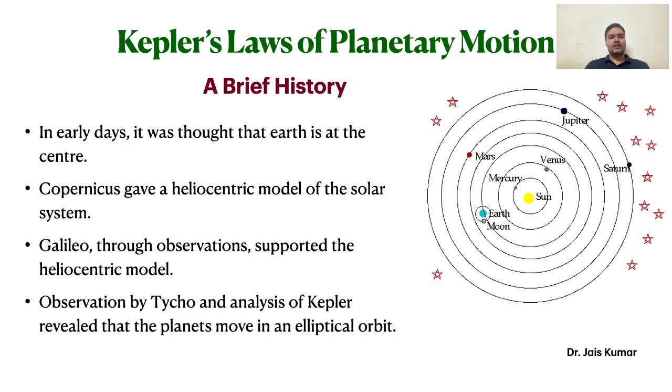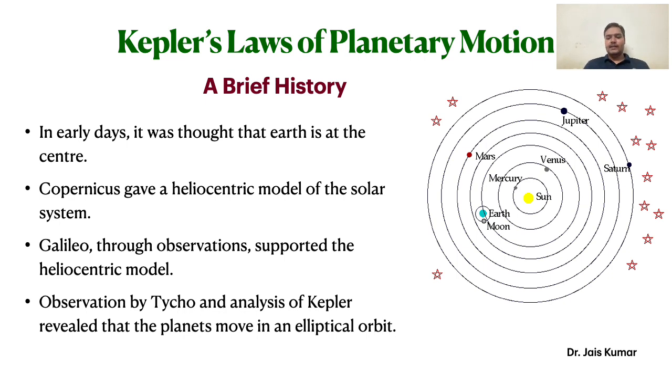Around the same time Tycho was also observing the motion of Mars, and before he could analyze the data and conclude something, he died. After his death, one of his students, Kepler, analyzed that data carefully, and his analysis revealed that planets, instead of moving in a circular orbit, move in an elliptical orbit around the sun.